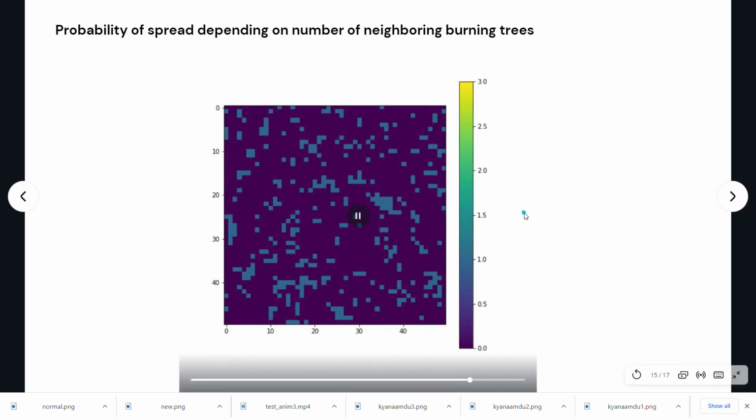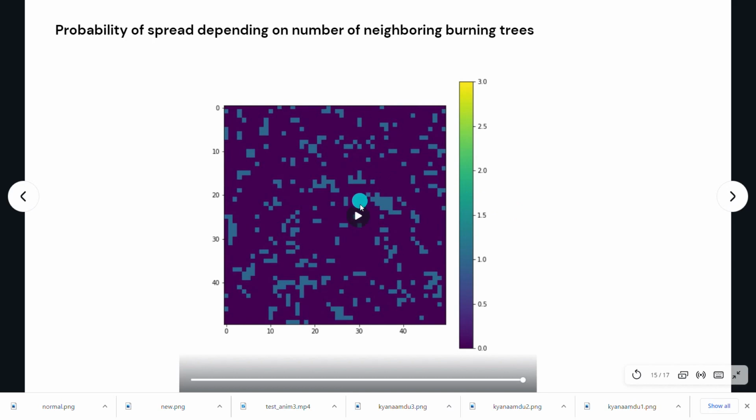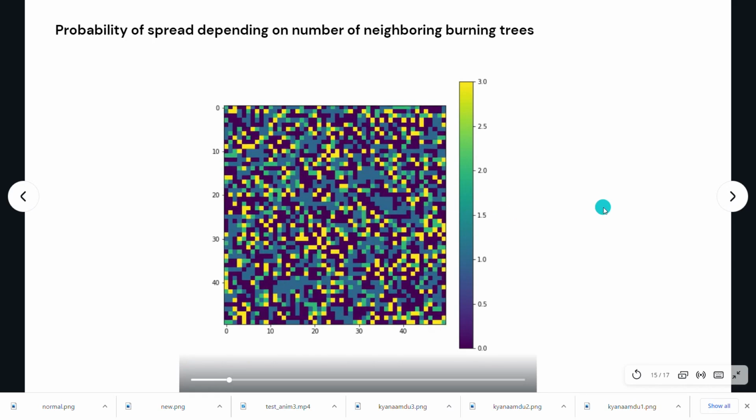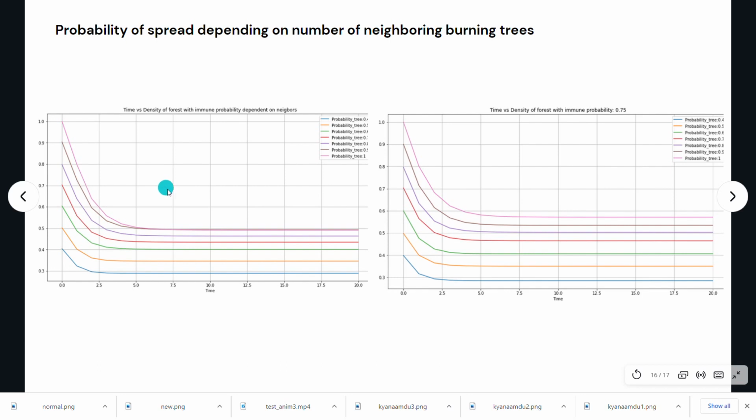Now this is when the spread depends upon the number of neighboring burning trees. So this is the simulation. This is the graph of probability of spread depending upon the number of neighboring burning particles. So it is forest density versus time. This is when the probability is dependent upon neighbors, and this is when we have a common immune probability for all of the forest trees.